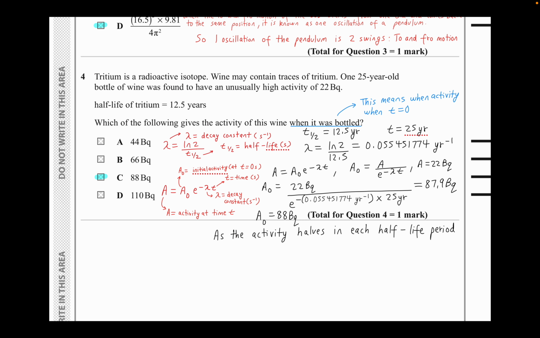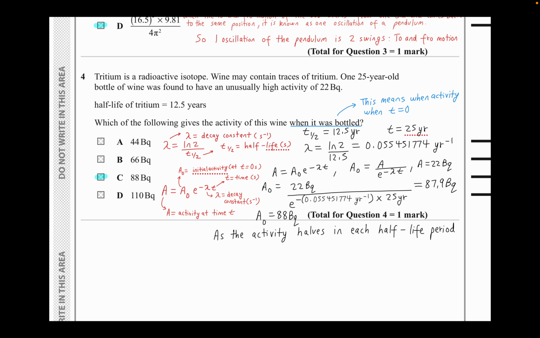Tritium is a radioactive isotope. Wine may contain traces of tritium. One 25-year-old bottle of wine was found to have an unusually high activity of 22 becquerels. The half-life of tritium is about 12.5 years. Which of the following gives the activity of this wine when it was bottled?